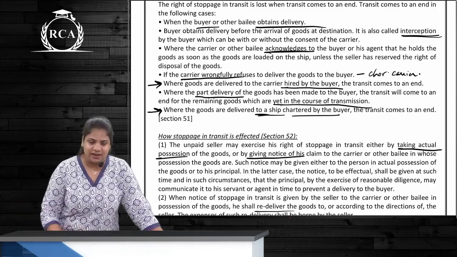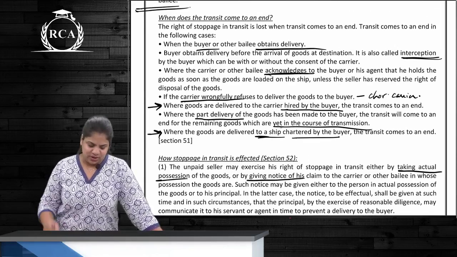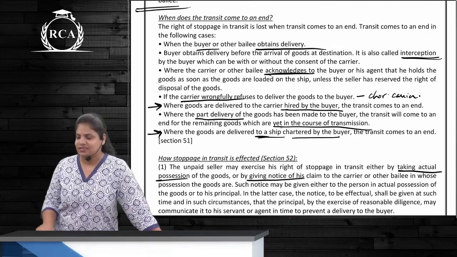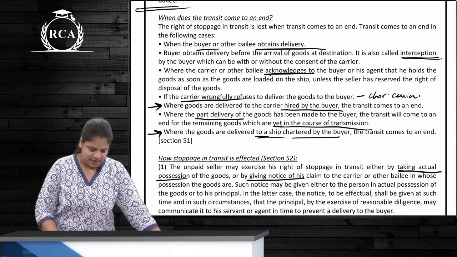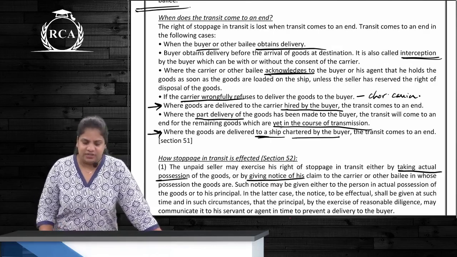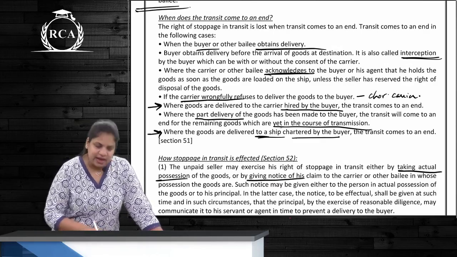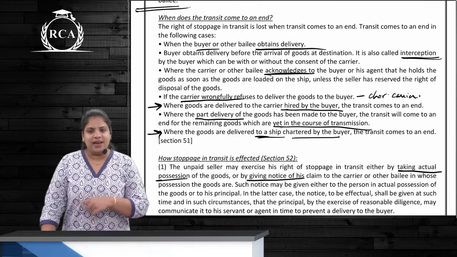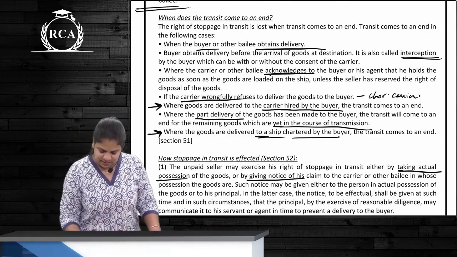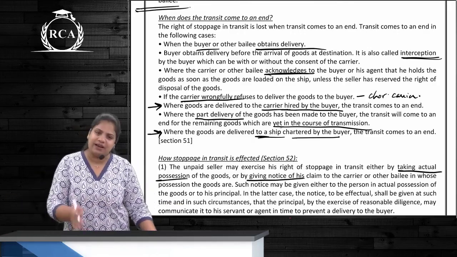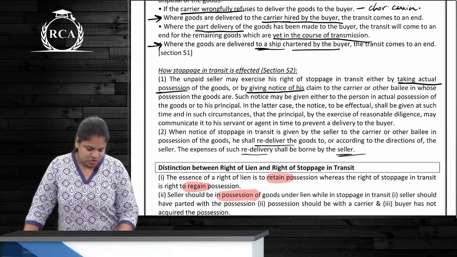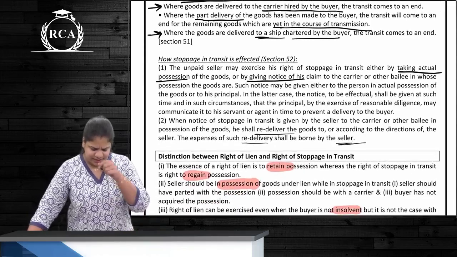Clear? Once again, in these cases, transit comes to an end. First case is the buyer obtains delivery. Second case, interception. Third case, the carrier acknowledges. Next case, the carrier wrongfully refuses. Next case, the carrier hired by the buyer. Last one, the ship chartered by the buyer. And one more, in case of part delivery. Correct? Stoppage in transit is effective.